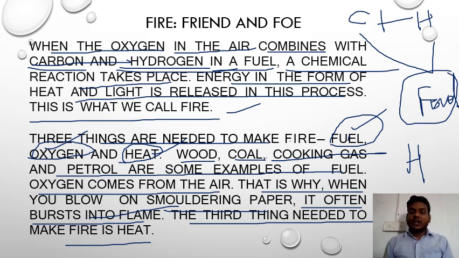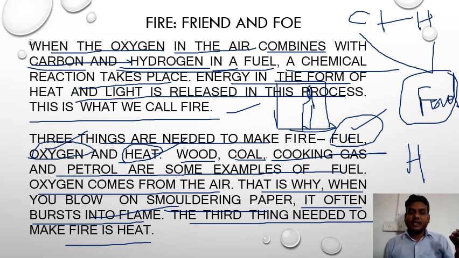And you also studied the experiment. Suppose this is a candle. It burns, but when we cover it with a glass, sometimes it burns and sometimes after a while it stops burning. Why?